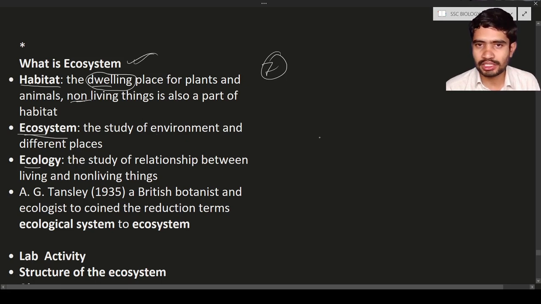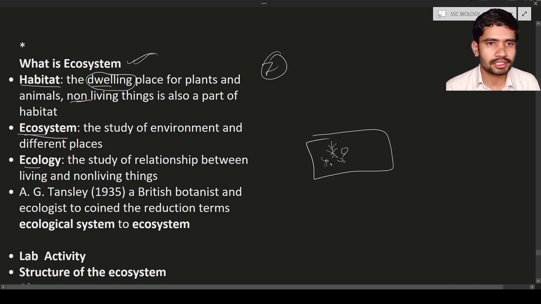So here you can see, let us consider a place. In a particular place you will see plants, and along with them you will see rocks, dirt, and everything. Okay, all of these together, living things and non-living things, are known as ecology. So ecology means the study of relationship between living things and non-living things. We human beings are living things.